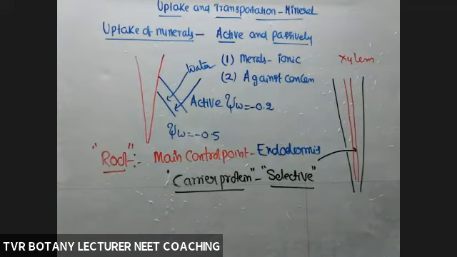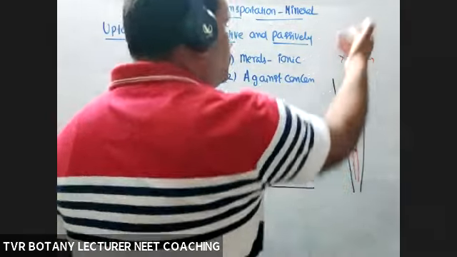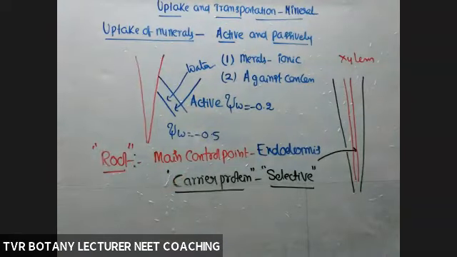Once they are available within the xylem vessel or trachea, they are passively, 100%, transported from root to shoot. So initial absorption of inorganic nutrients from soil up to the xylem is both passive and active.